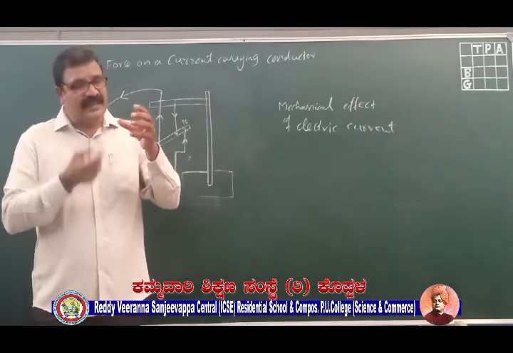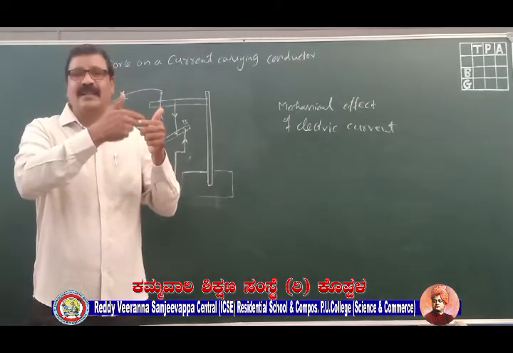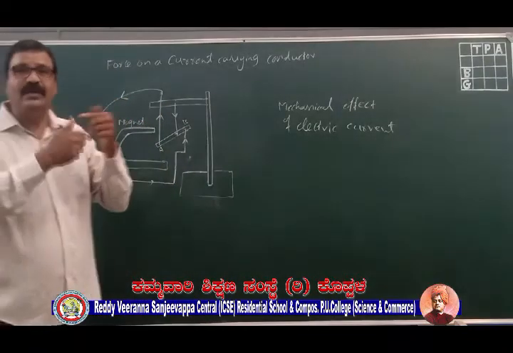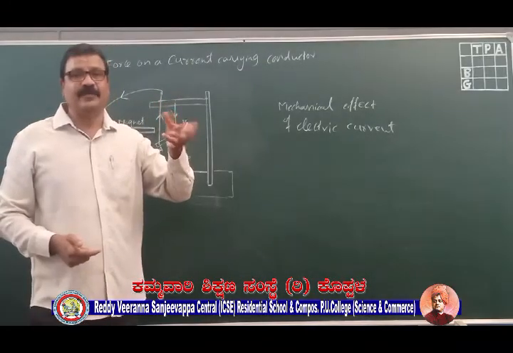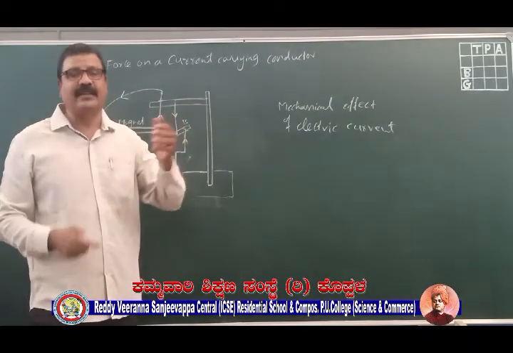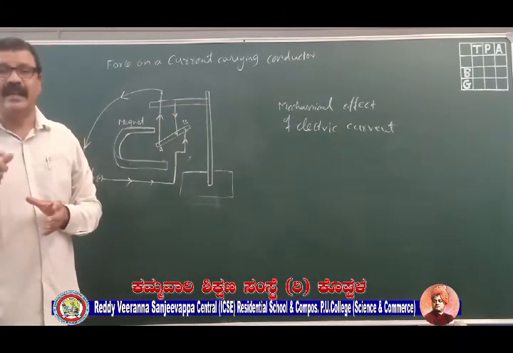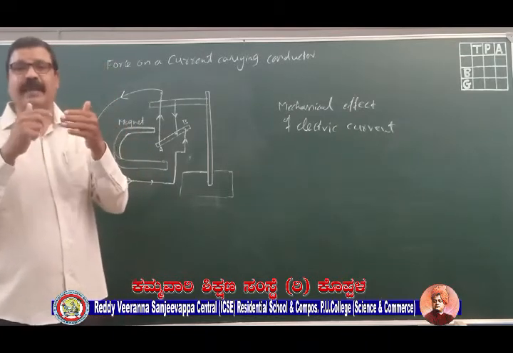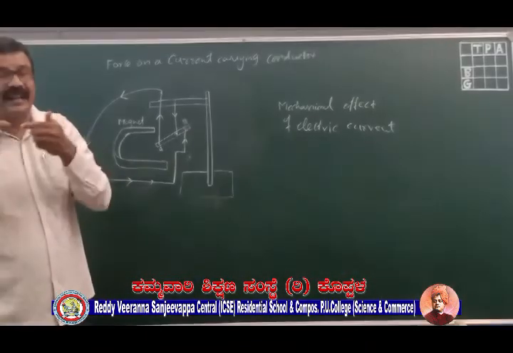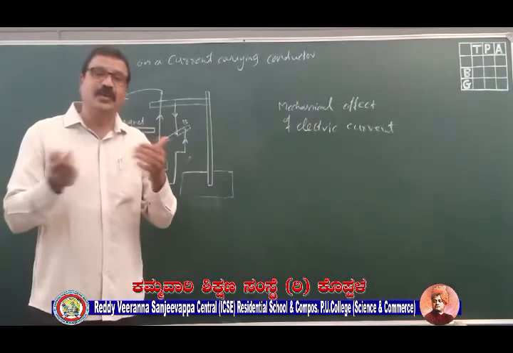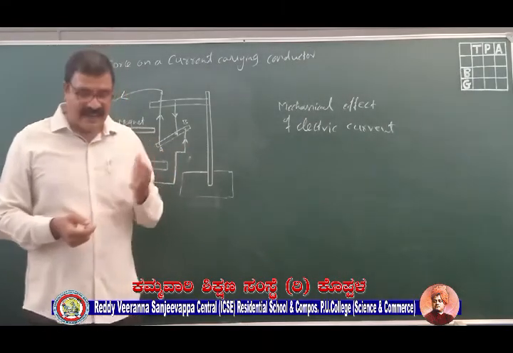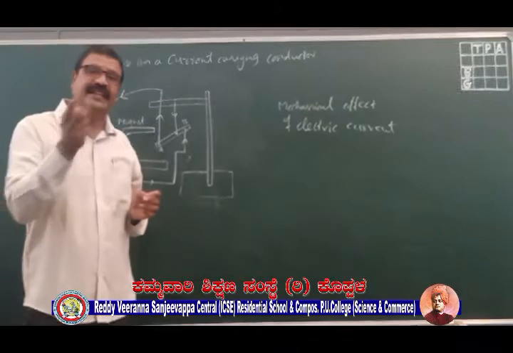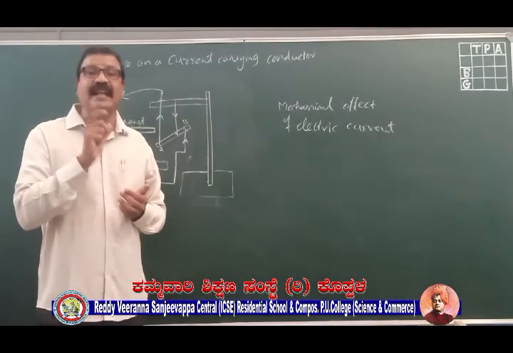When you pass current through this, you will have two magnetic fields interacting, which will enable this armature to rotate. We will study that one; we have a separate topic called electric motor. We study that in the next topic. So this will enable it to rotate, converting electrical energy into mechanical energy, and the device which converts electrical energy into mechanical energy, we call it an electric motor.